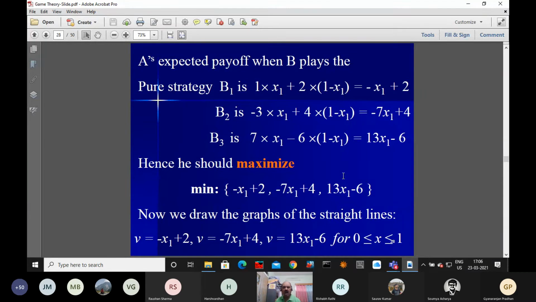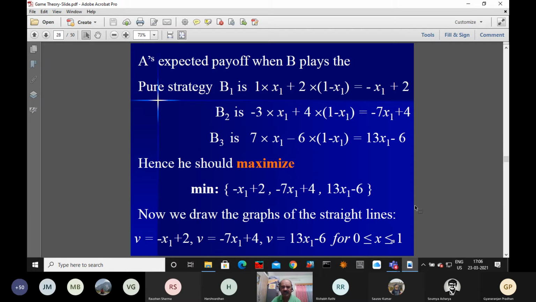Now how to select the graph? As you know, x1 and 1 minus x1 are the probabilities for using strategy A1 and A2 respectively. So this x1 varies in the interval 0 and 1.